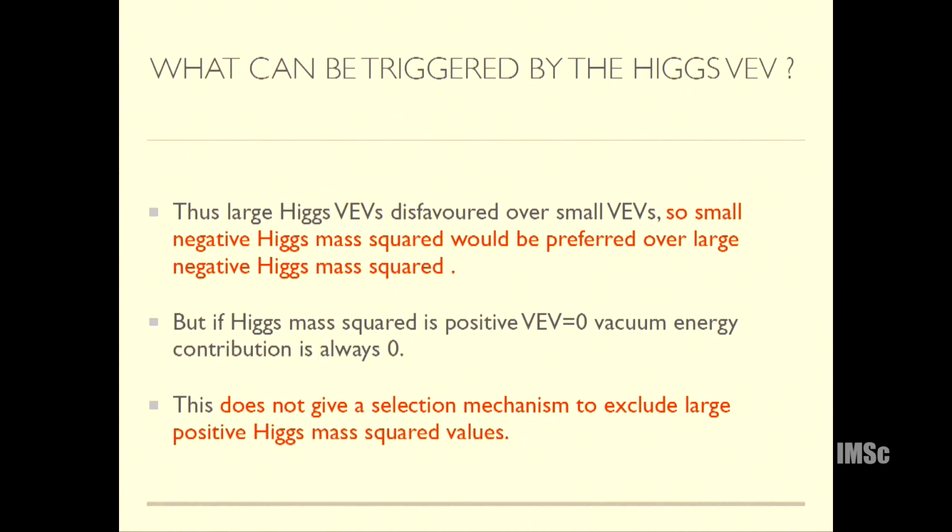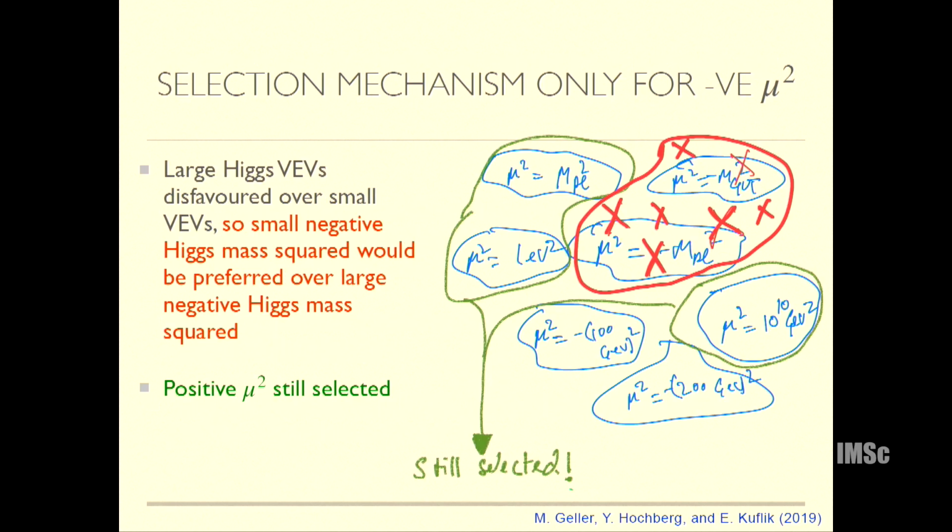So in other words, large Higgs waves are disfavored over small Higgs waves. So if you just had the standard model, let's say, and there was some mechanism of having different mu squared in each patch, then automatically the very large negative mu squareds won't expand much. Only the positive mu squareds or the small negative mu squareds will, because very negative mu squareds will mean large wave and very deep Higgs minima, so they will have smaller vacuum energy. Of course, I'm assuming all kinds of things. Vacuum energy won't just come from the Higgs, it will come from other places also. But very naively, you can make a model like this.